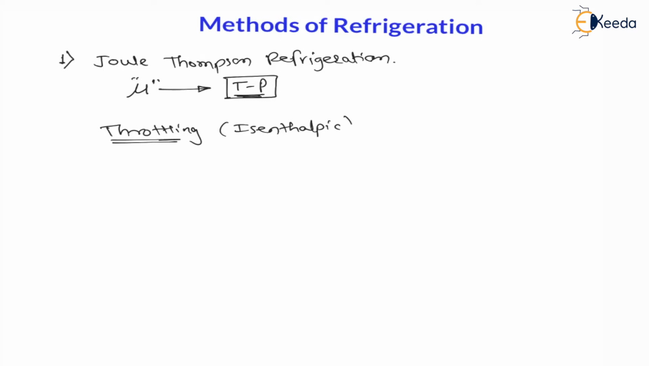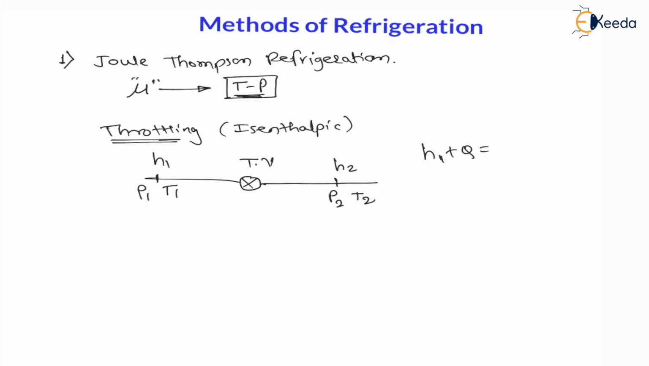It means enthalpy is constant. Let us say here there is a throttle valve, and here there is a high pressure fluid at P1 and temperature T1, and this fluid is throttled to low pressure P2 and temperature T2. During this throttling process, as per the steady flow energy equation, neglecting kinetic and potential energy changes, with enthalpy H1 here and enthalpy H2 here, the equation is H1 plus heat is equal to H2 plus work. This is the steady flow energy equation, ignoring kinetic and potential energy changes for flow processes, and the throttle valve is a flow process.